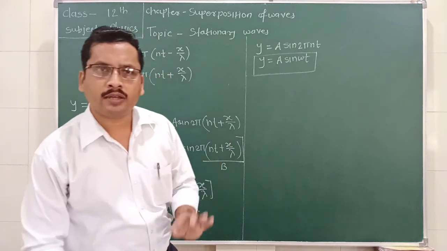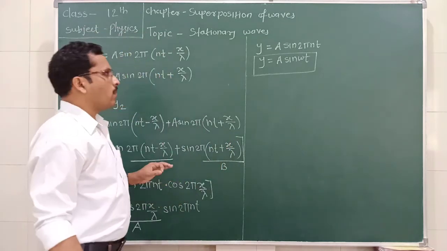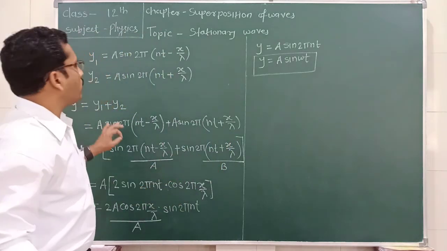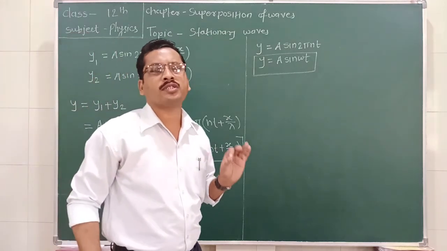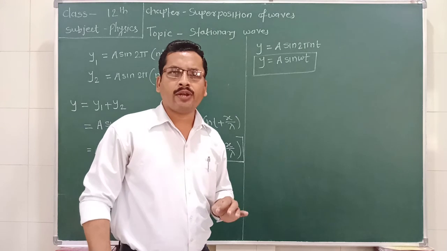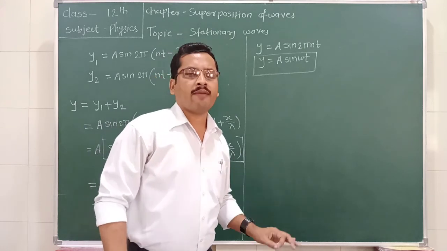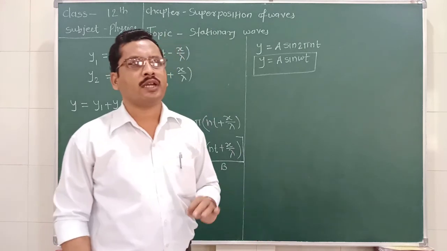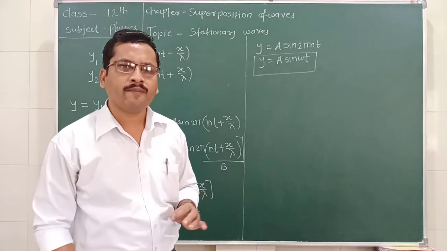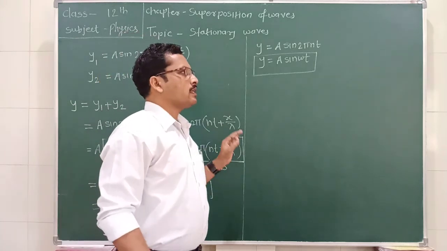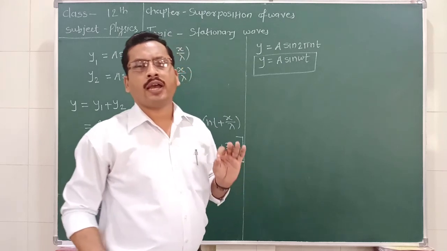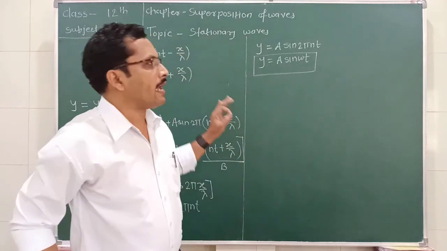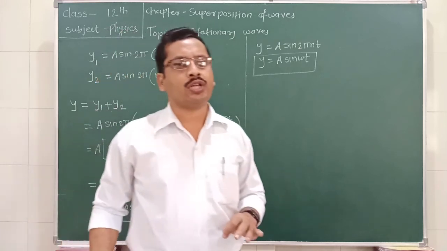The important conditions to form the stationary wave are that the two waves must have the same frequency, same amplitude, and travel along the same path but in opposite directions. So today we discussed what stationary waves are, how they form, and the analytical treatment of stationary waves.